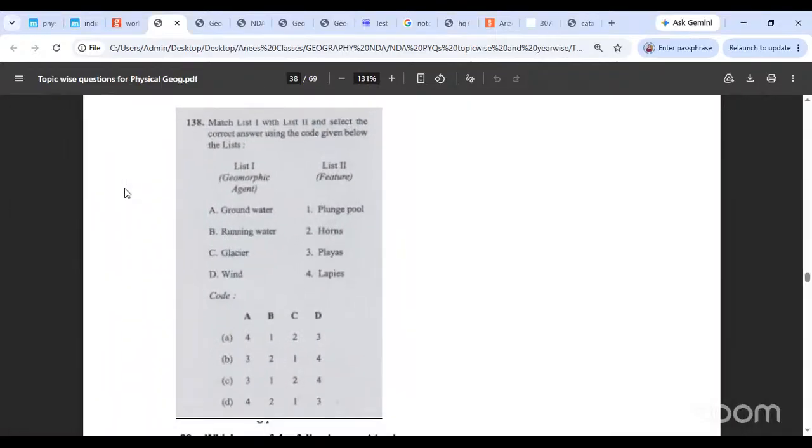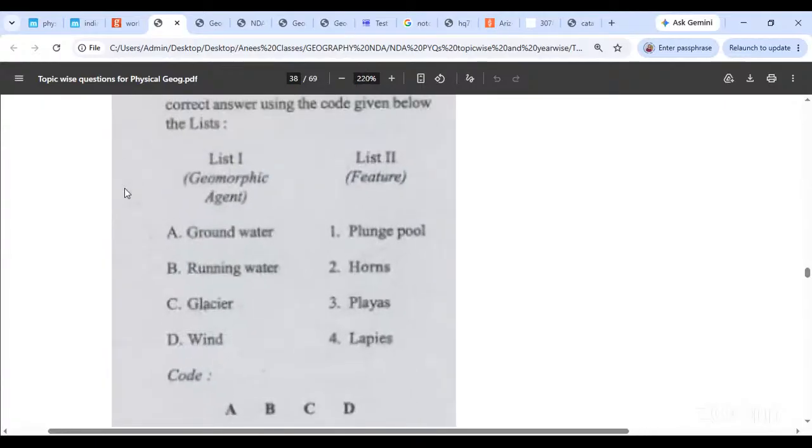You have to match the... Can you see this? Can you make it out at all? Groundwater, running water, glaciers, and winds are the agents. I'll make it bigger. We lose the options, but okay, we'll just match it over here. Groundwater, running water, glaciers, and winds are the geomorphic agents, and the features that are formed are plunge pools, horns, playas, and lapis.